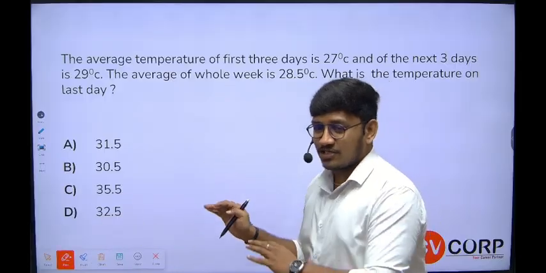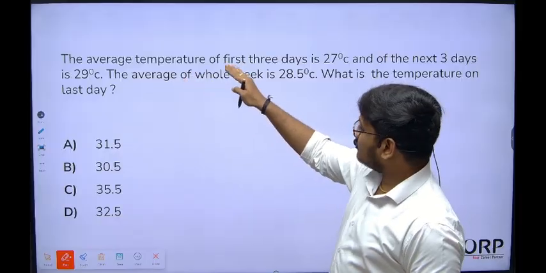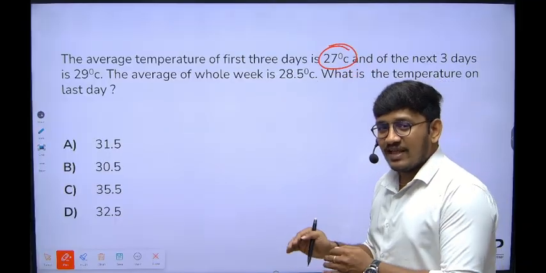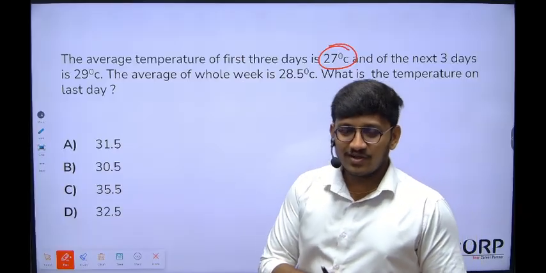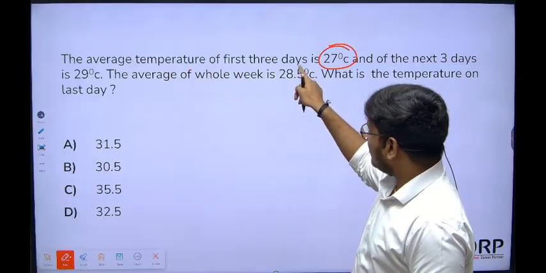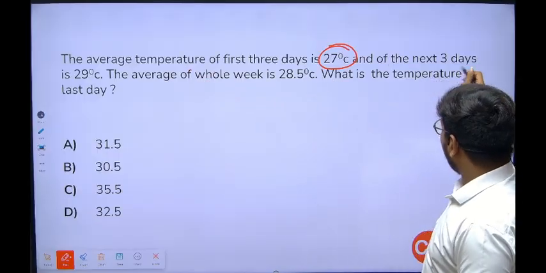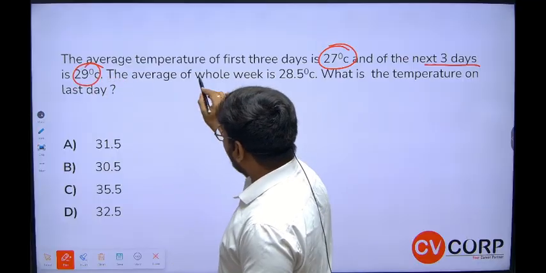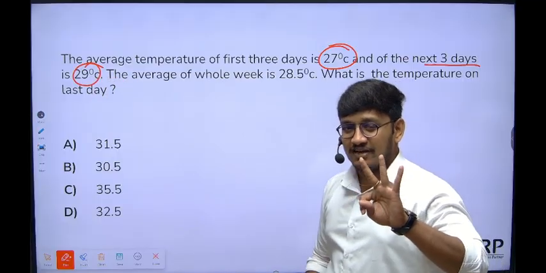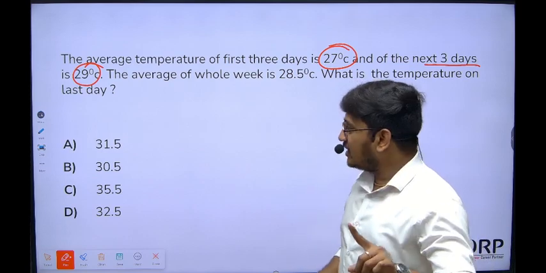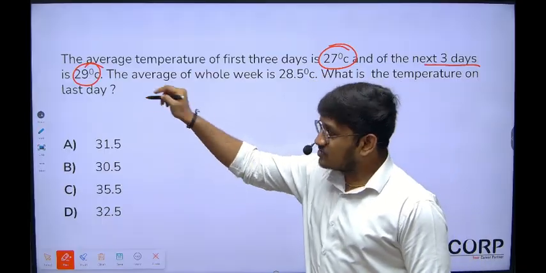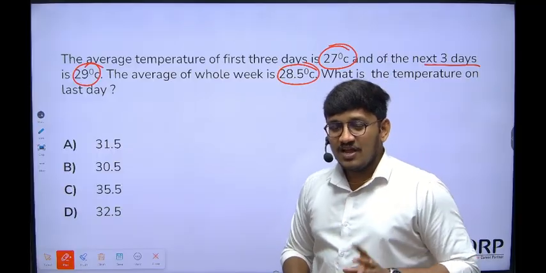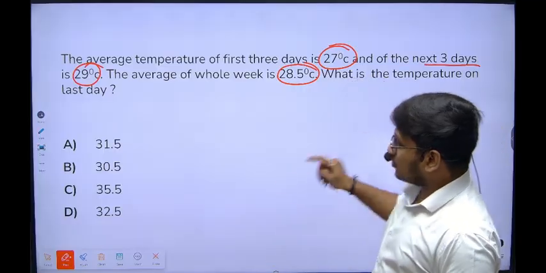Let's try to understand the question. The average temperature of the first 3 days is 27 degrees. It looks like the question which we already solved, but it is not. If you understand, the first 3 days temperature is 27. They're talking about the next 3 days. The next 3 days temperature is 29. Then the average of the whole week temperature. See, 3 conditions are given. The first 3 days average is given, the second 3 days average temperature is given, and the whole week, which means 7 days, complete week average is given. Now they are asking what is the temperature on the last day.